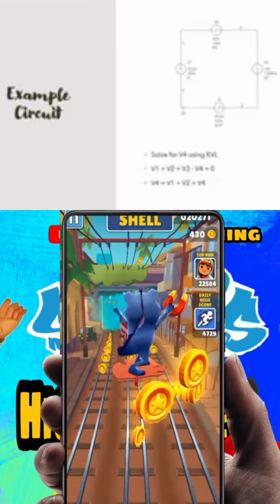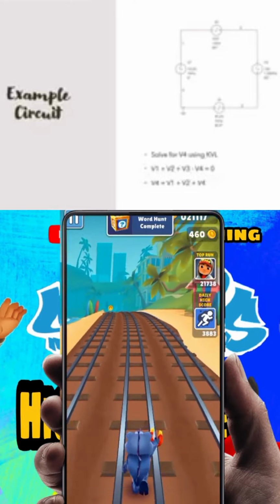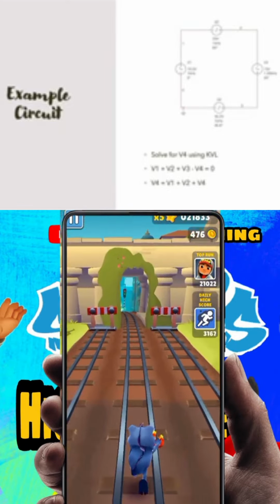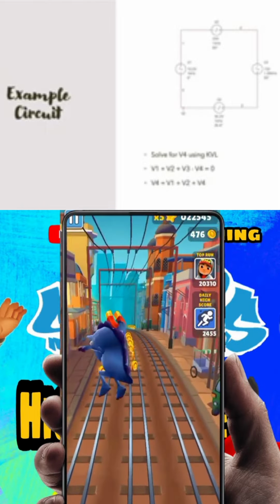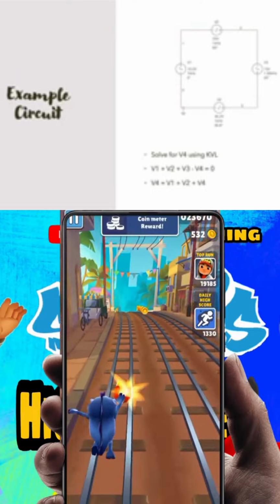Here is an example of the application of KVL. In this AC circuit, the phasor form of the terminal voltages is given, along with another voltage with an unknown magnitude and an unknown phase. By KVL, the sum of the voltages in this loop will be equal to zero, and therefore the unknown can be found.